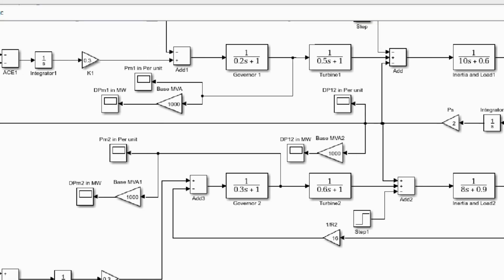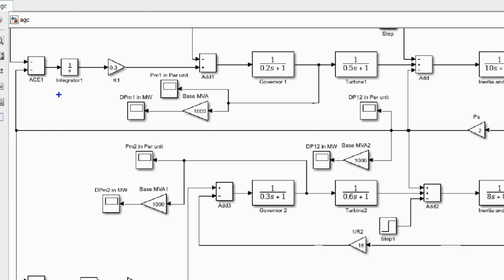You can see here we have used the integrator controller to reduce the error to zero, so that frequency or power can smoothly recover to its original value. But it may be observed that it takes a lot of time to stabilize the frequency and suffers from high frequency overshoot and undershoot. Therefore, if we replace the integrator controller with some intelligent controller, then the response of the system frequency, overshoot, undershoot and settling time may be improved. Therefore, you may use intelligent controller at this point.